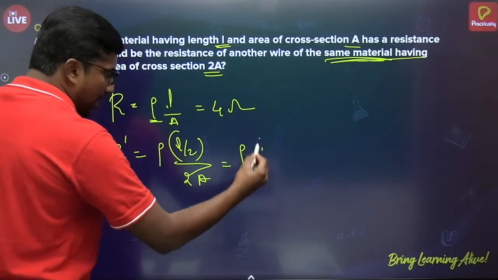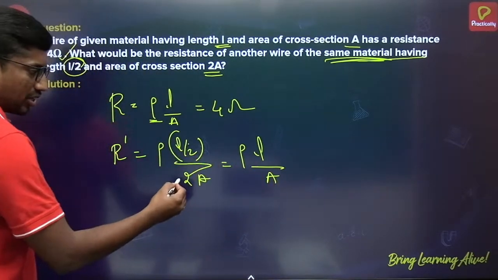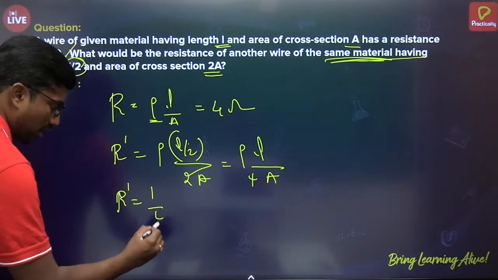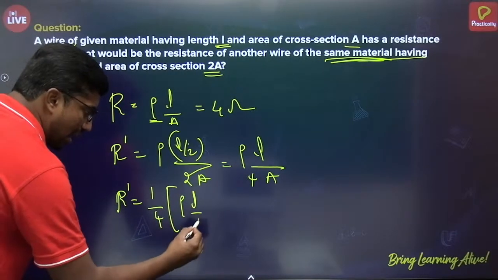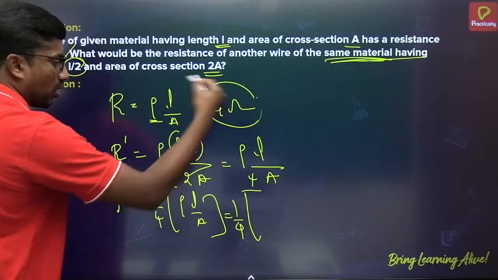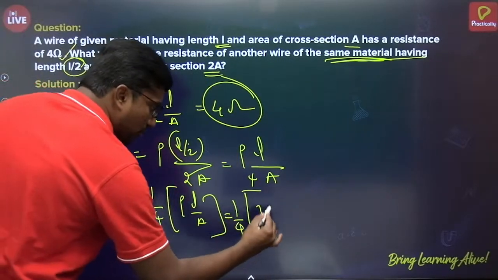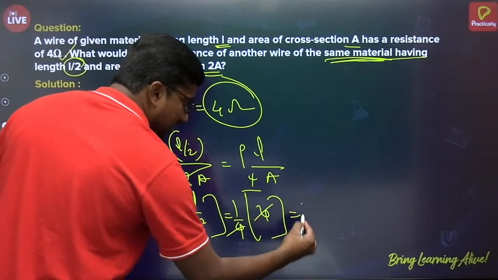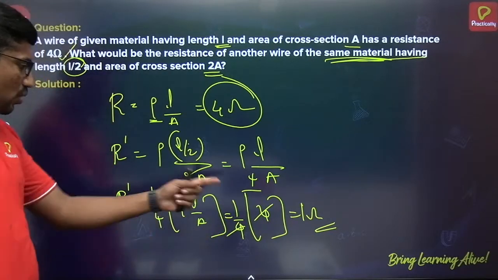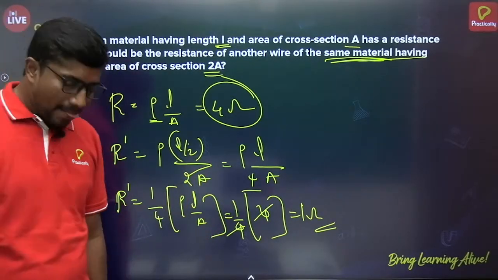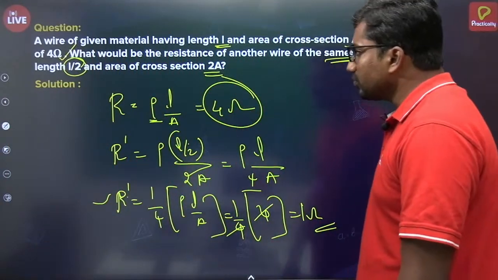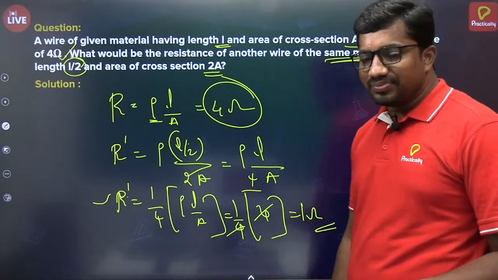So here rho L by A, this 2 comes to the denominator, 2 2s are 4. So it means R dash is equal to 1 by 4 times of rho L by A. But rho L by A means what? 4 ohm. So 1 by 4 times of 4, 4 get cancelled, this is 1 ohm. Alright, so the new resistance value is 1 ohm. Clear? So this is how you can solve such type of questions. Okay, let's see the next one.